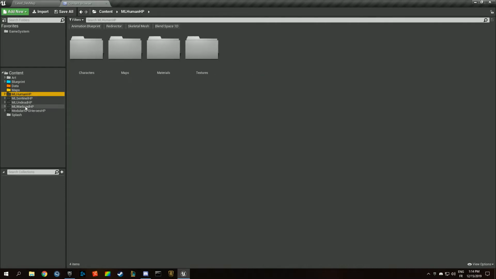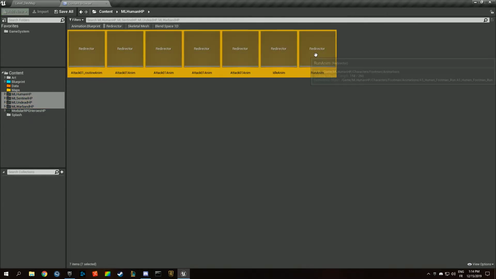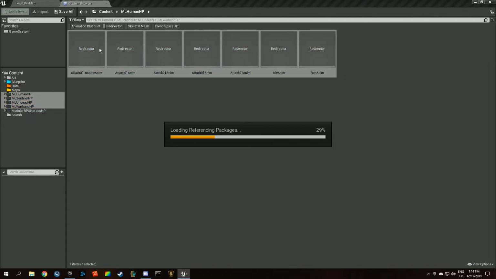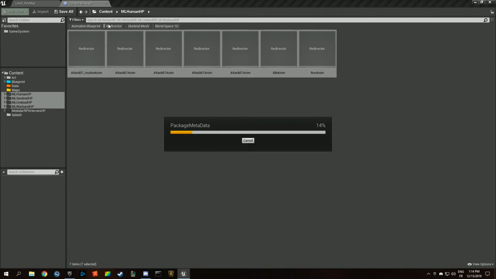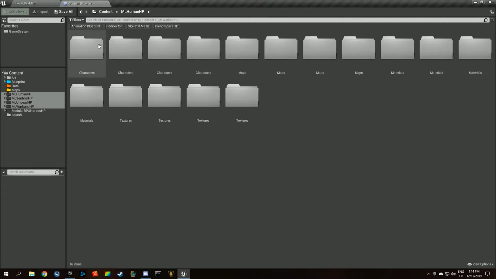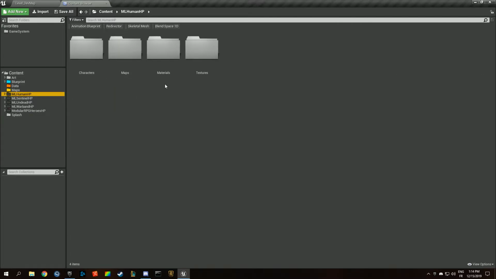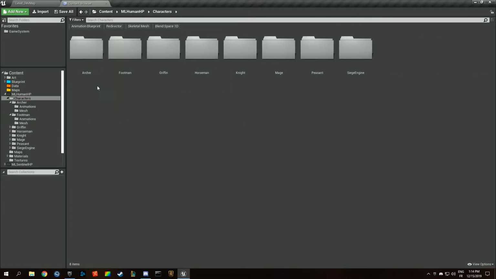We just want to double check if we don't have any redirectors there. We do. We want to fix them up. So whenever you rename or modify something that is used elsewhere, it's going to create redirectors, which are hidden files that you want to get rid of by fixing them up.